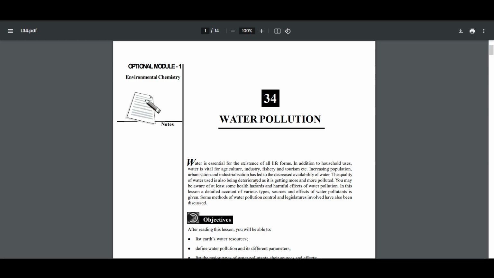How to edit PDF file in laptop. To edit a PDF file on your laptop, you have several options depending on the software available. Below are some of the effective methods which I'm going to show you.